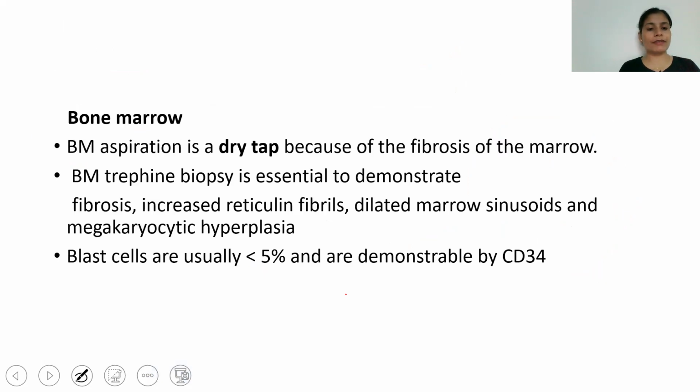Now, when we tap the bone marrow, there is a dry tap. The specific feature is the dry tap because there is a fibrosis of the marrow. We cannot aspirate the bone marrow when everything has been fibrosed, so we are not able to aspirate.